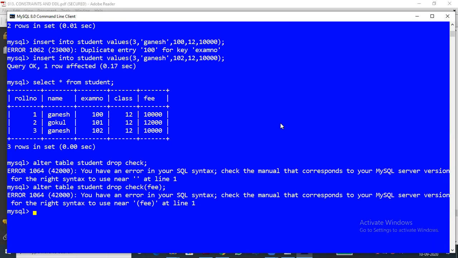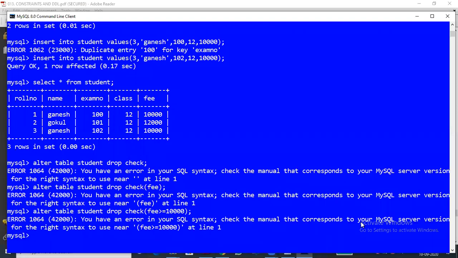Okay, let me do it. Try the full syntax, like greater than or equal to 10,000, that we set for the setting purpose only. Yes, sir, of course. Let me have a try. Only 10,000 we gave. That will also show an error. Not an issue, let me do it. One minute.